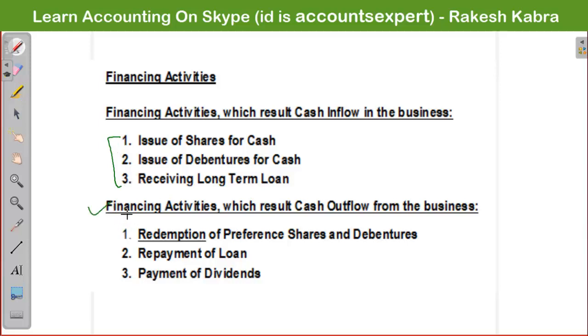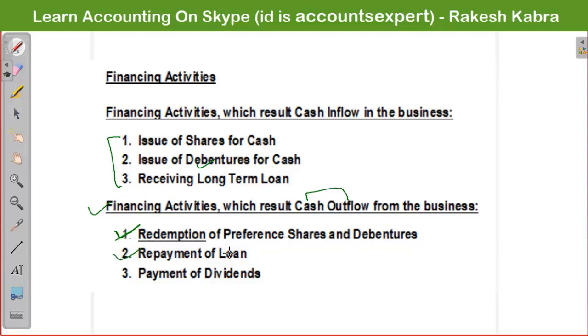Now let's discuss those financing activities which result in cash outflow from the business. Now see, the first is what? Redemption of preference shares or debentures. Redemption means paying back the money. When you issue shares and debentures, you get money, but those preference shares and debentures are for a certain period, and after that period we have to repay the money back to the preference shareholders and the debenture holders. And that repayment of money is called redemption of preference shares and debentures.